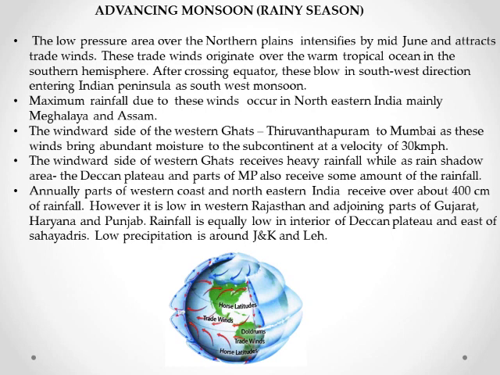As far as the rainfall is concerned, we have observed, and the records tell us, that parts of the western coast and northeastern India receive rainfall of about 400 centimeters. However, this rainfall is low in western Rajasthan and the adjoining parts of Gujarat, Haryana and Punjab. Rainfall is equally low in the interior of the Deccan Plateau and the east of the Sahyadris. Low precipitation is also seen in Jammu and Kashmir and Ladakh.